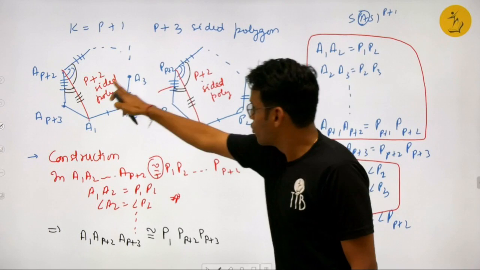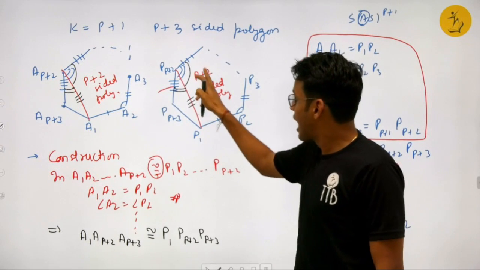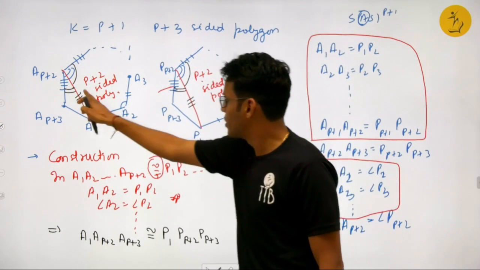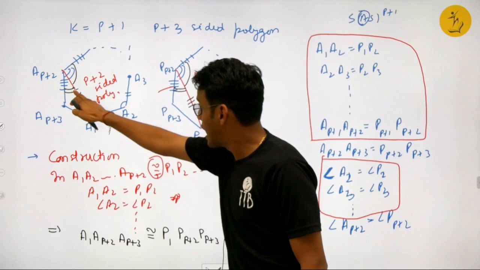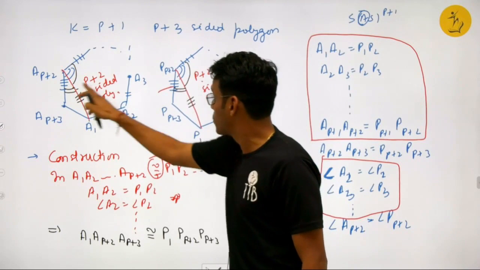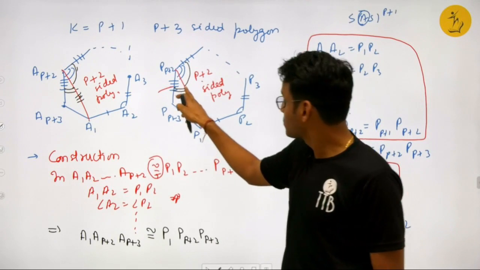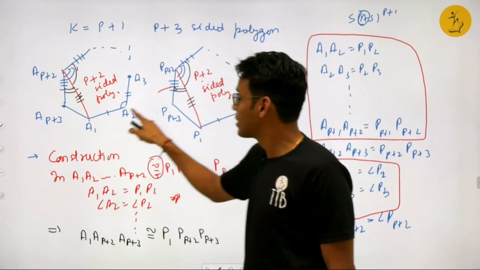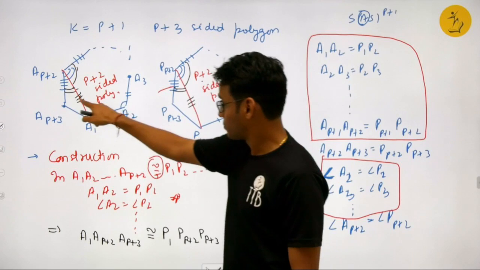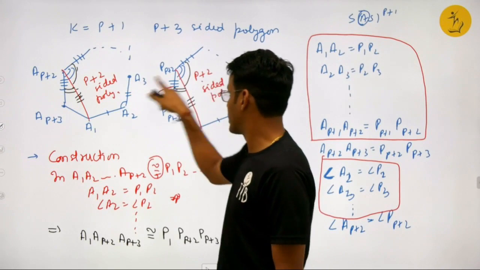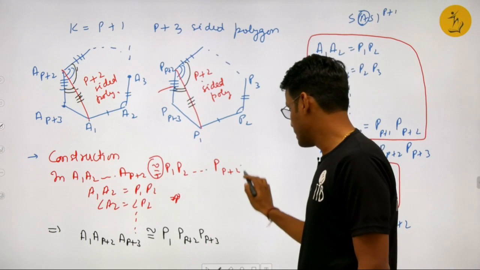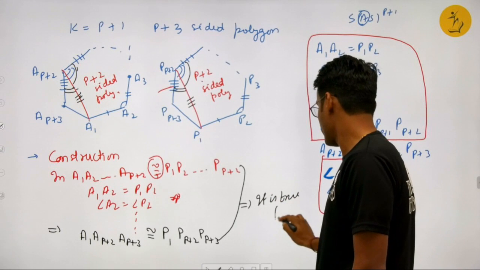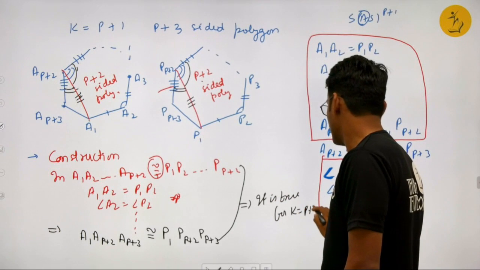What I have said: I have proved that these two polygons are equal. After proving that, I have said that this angle will be equal to this angle by CPCT. This side will be equal to this side by CPCT. This angle will be equal to this angle because this angle and this angle are equal, and this complete angle was also equal, so the difference will also be equal. And now by SAS axiom, this triangle and this triangle are congruent. This polygon and this polygon are congruent. So using these two results, I can say it is true for k equal to P plus 1 as well.